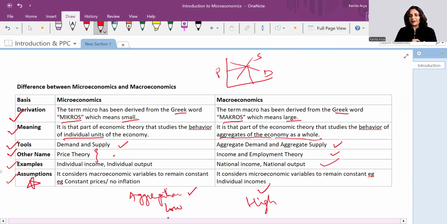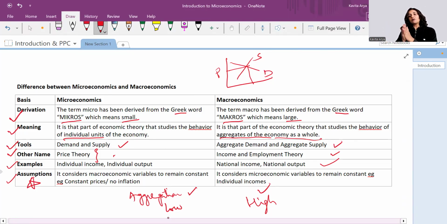When we talk about micro, we say all the macro variables are constant. For example, if you are studying an individual, how the person spends, then we'll say the price level is constant, and then we'll study the expenditure pattern of that person. It means there is no inflation, right?